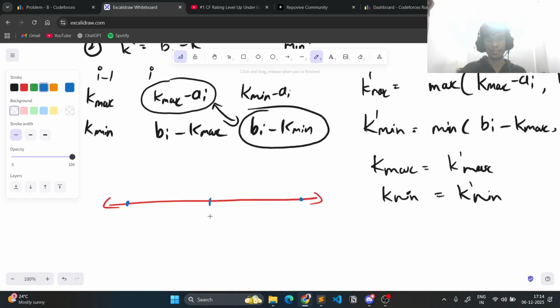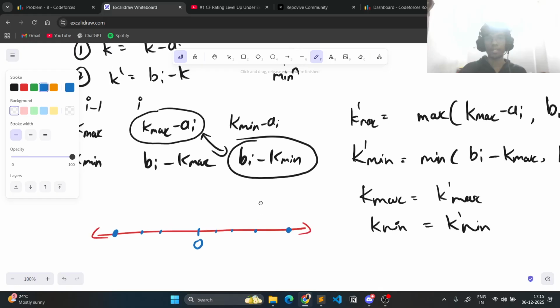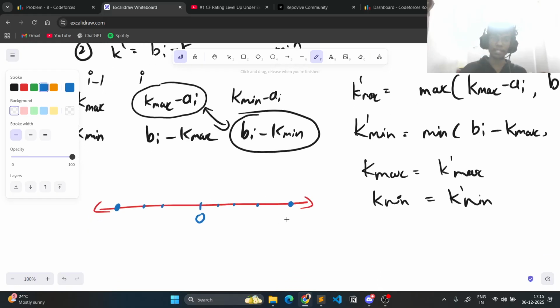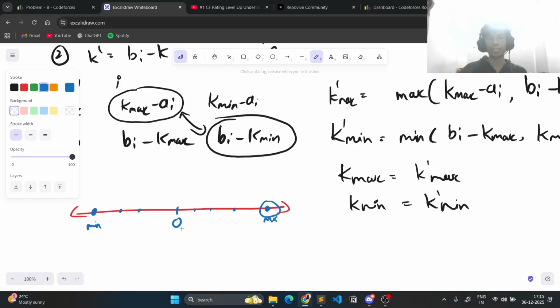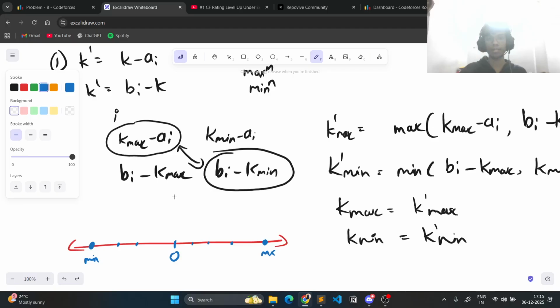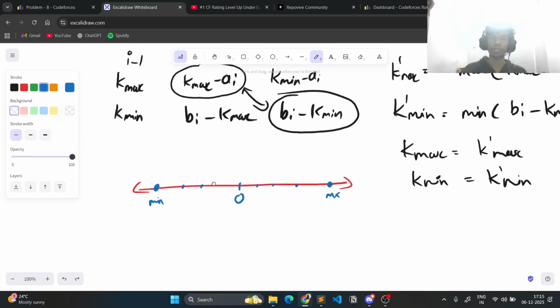let's say this is 0, so there are some points like these. I'm saying that this is the minimum and this is the maximum, and these are all the points in between. So if this is the maximum, this is the minimum. These maximum and minimum elements will change the answer by the maximum possible value, right?